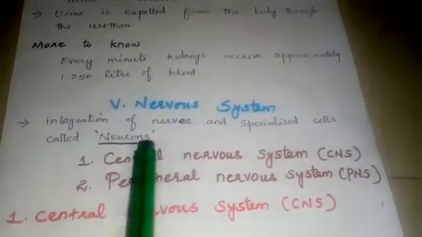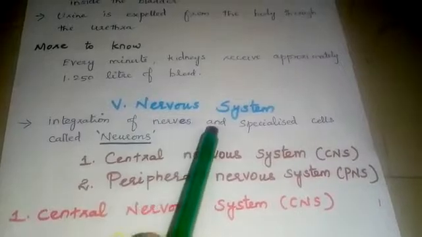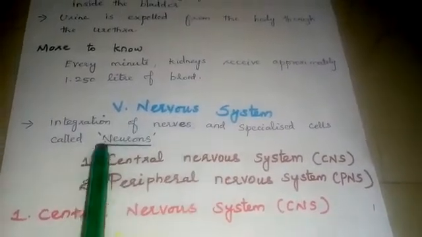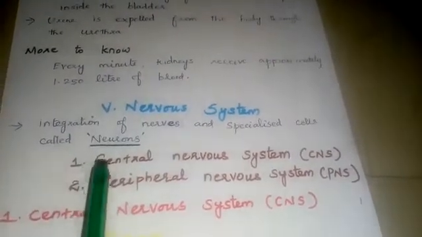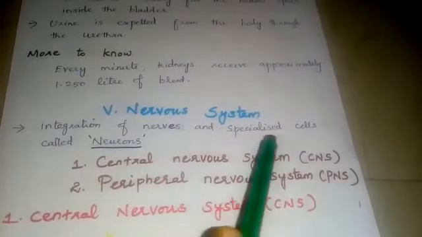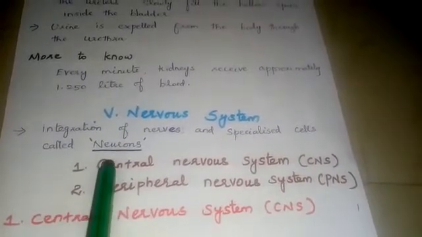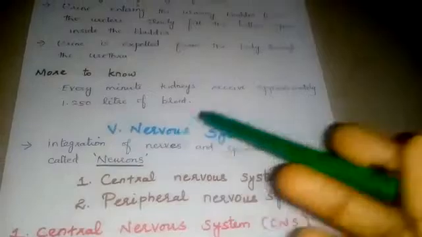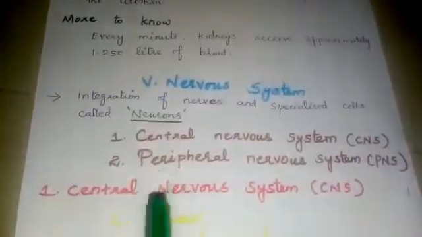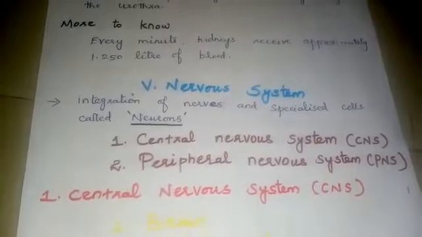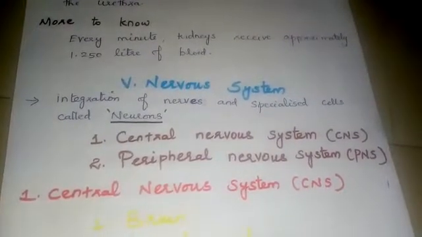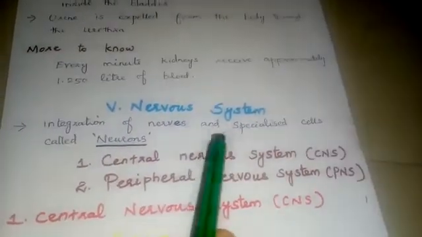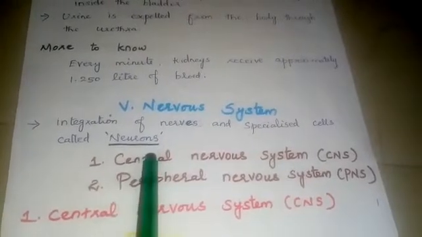Next, we are going to see our fifth organ system, that is the nervous system. Nervous system is an integration of nerves and specialized cells called neurons. The functional unit of the excretory system is the nephron. Here the specialized cells are called neurons.